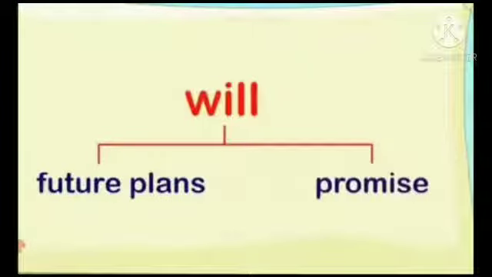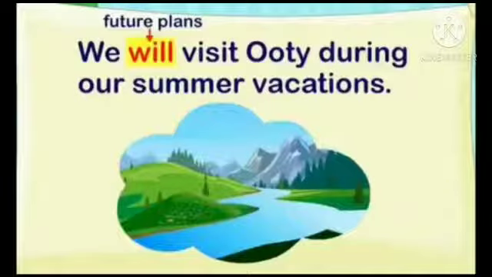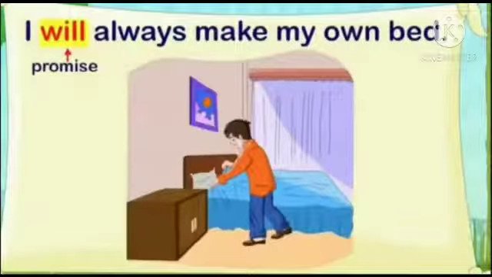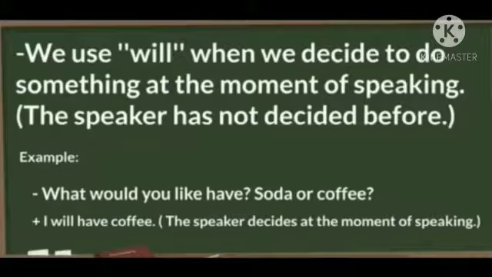We use will for future plans or when we make any promises. Example: we will visit Ooty during our summer vacations. Now here what we are doing? We are making future plans. I will always make my own bed. Now here what we are doing? We are making a promise.